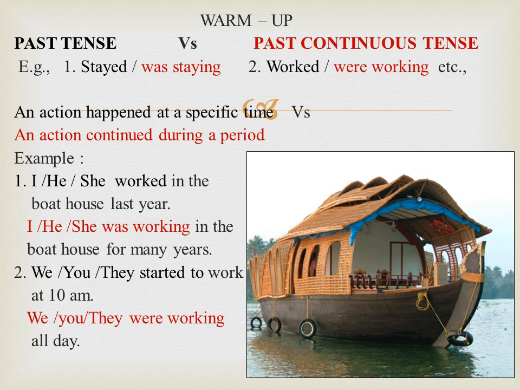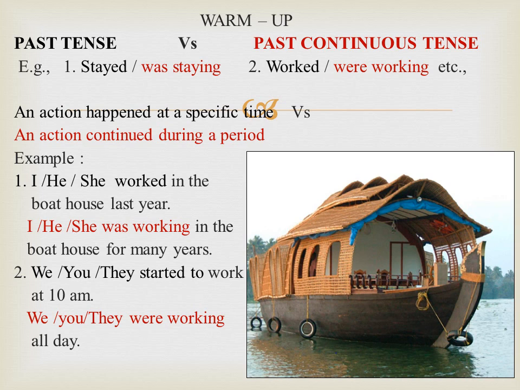Before we start, let us refresh our mind with past tense. The past tense of stay is stayed, work is worked. An action started and completed at a specific time is past tense. For example, she worked in the boathouse last year. They started to work at 10 a.m.